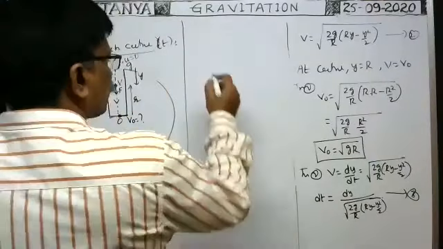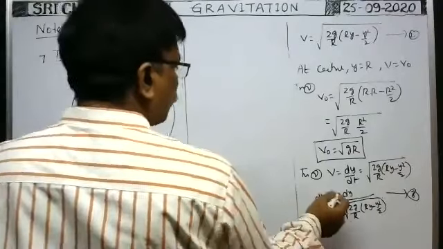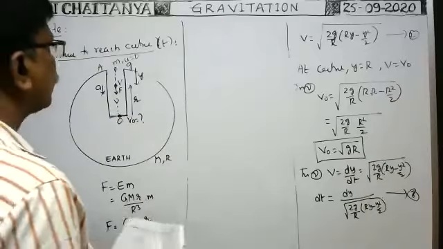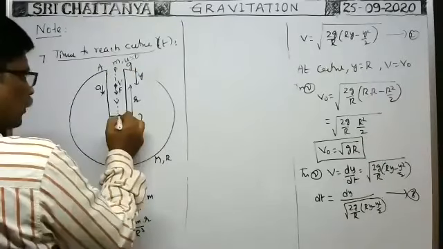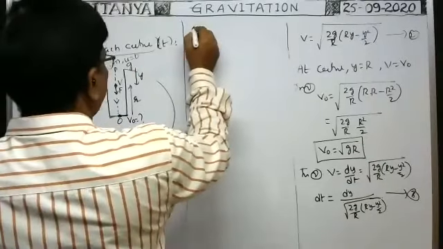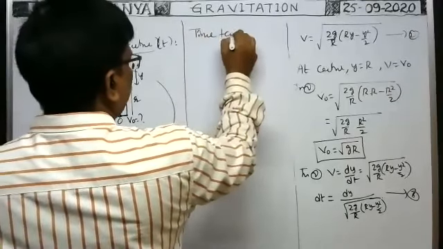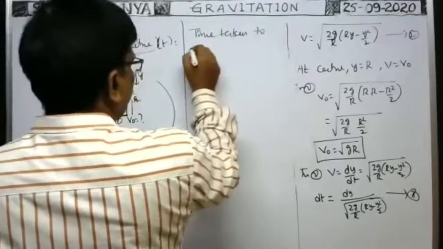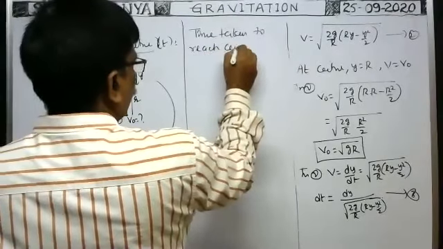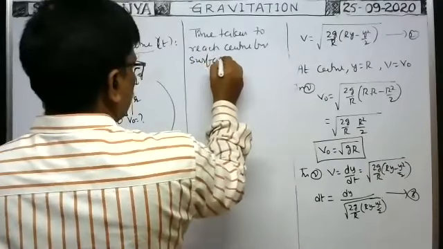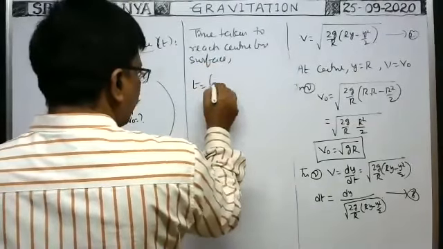So therefore, from this formula, it is the time taken by the particle to travel a small distance dy. Then time taken by the particle to travel from this point to this point, time taken to reach center from surface, t is equal to integral dt.